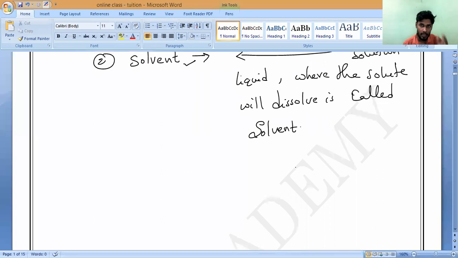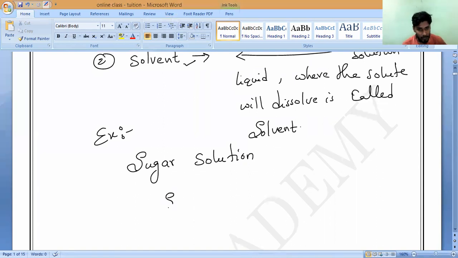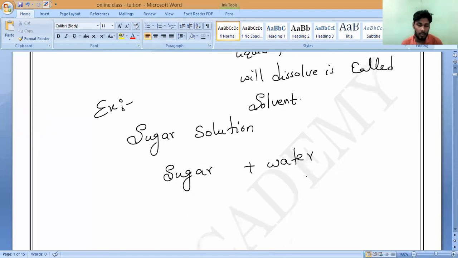If you're not understanding, I will give one example. Observe very carefully. Suppose you take a sugar solution. Sugar solution contains two substances. Can you say what they are? Sugar and water. Sugar plus water, correct? Now, which is the liquid and which is the solid substance here? Water is the liquid. Is sugar going to dissolve in water, or is water going to dissolve in sugar?